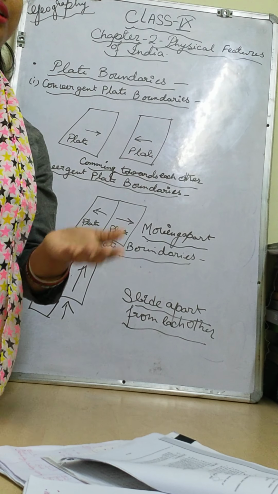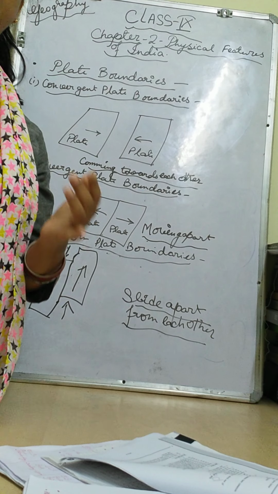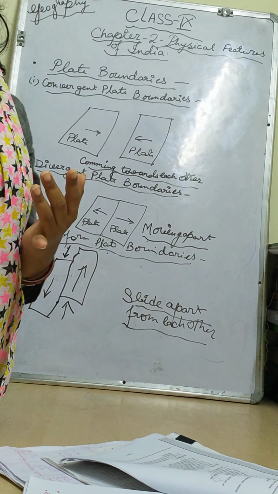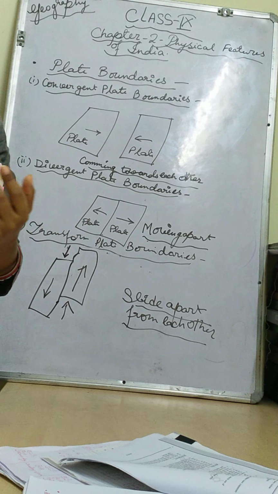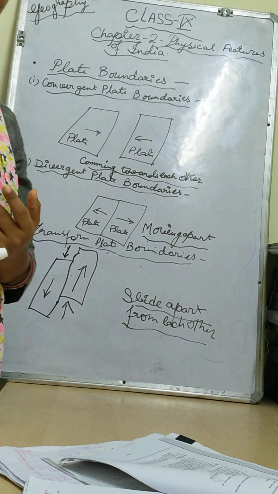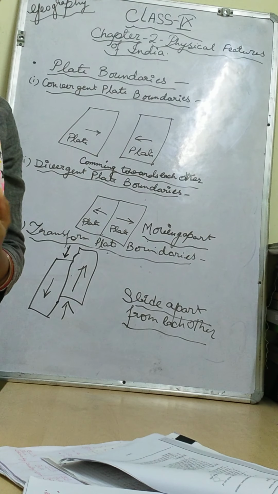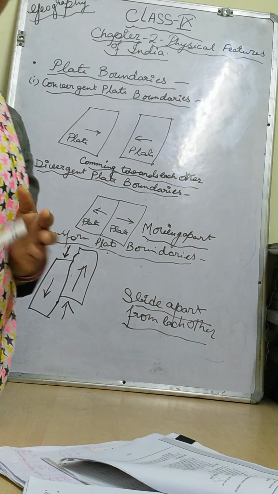Under them we get folding, faulting, volcanic eruptions, earthquakes and plate movements, right children? I will come to plate movements now.